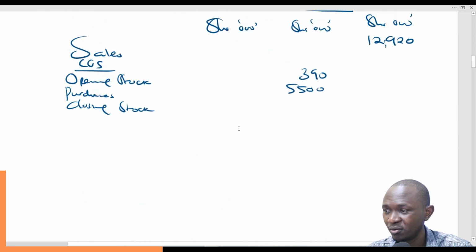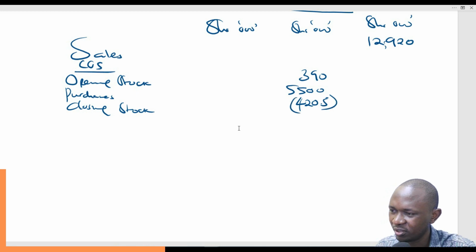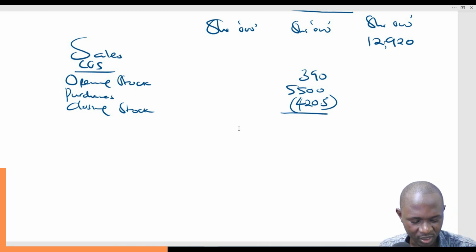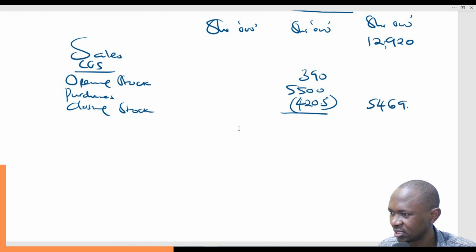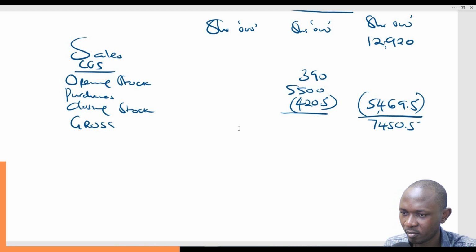It's very important that you check your figures. There is normally a way the figures will relate. So for 20.5, because we had not restricted the zeros, let's get this 390 plus 5,500 minus 420.5. That gives us 5469.5. So 5469.5 less from that minus 12,920. This gives us 7450.5. This becomes our gross profit.